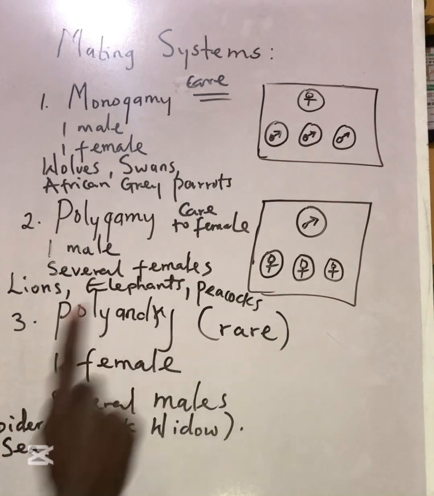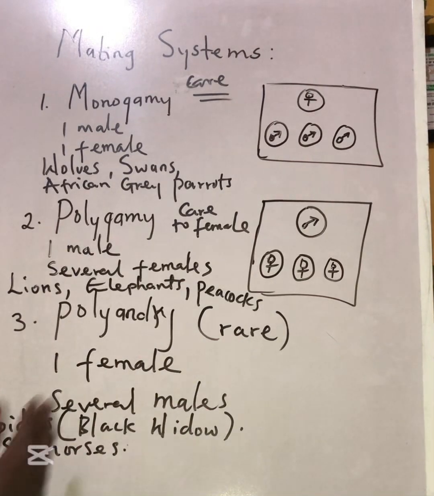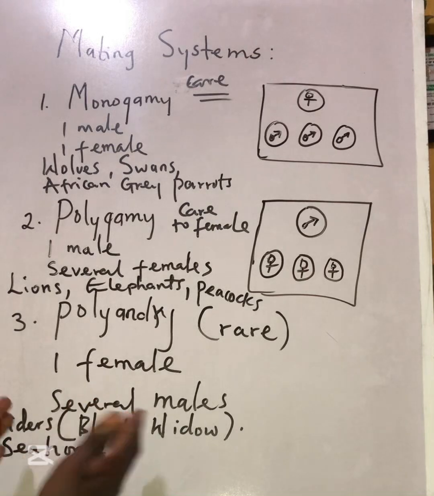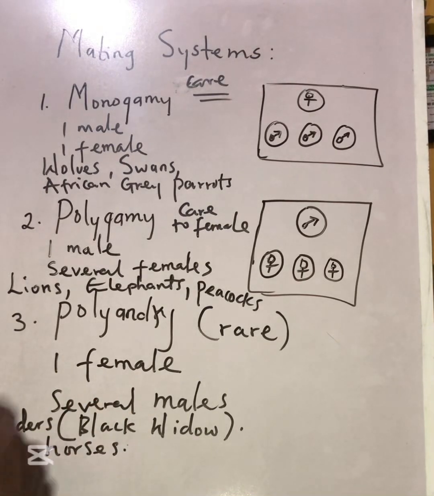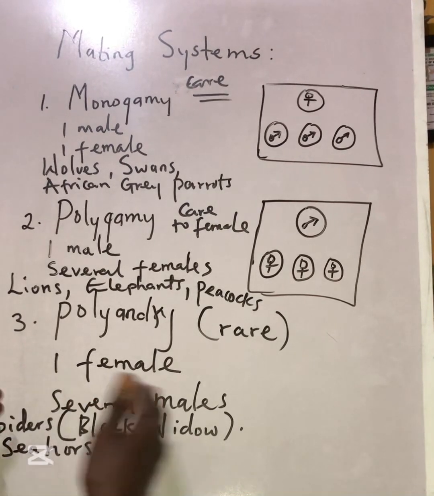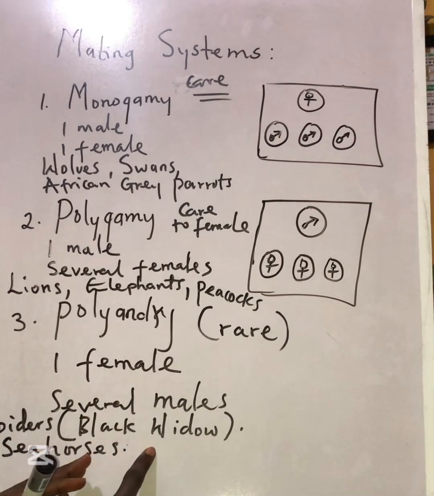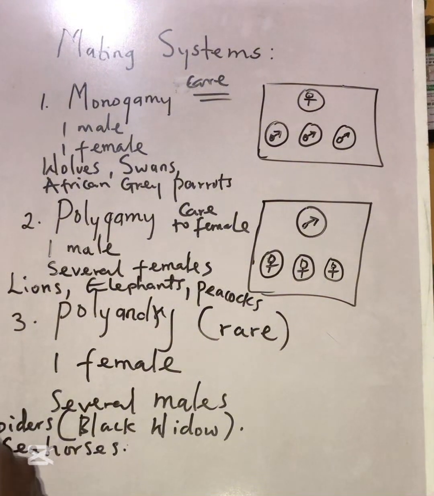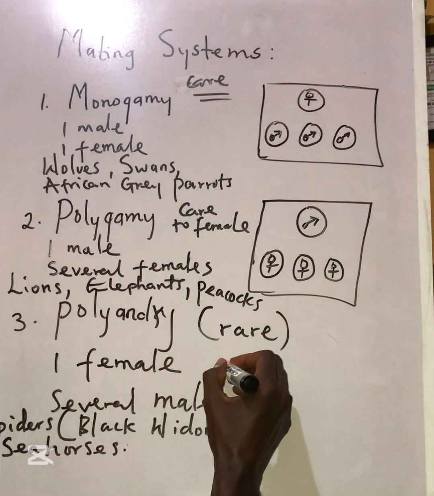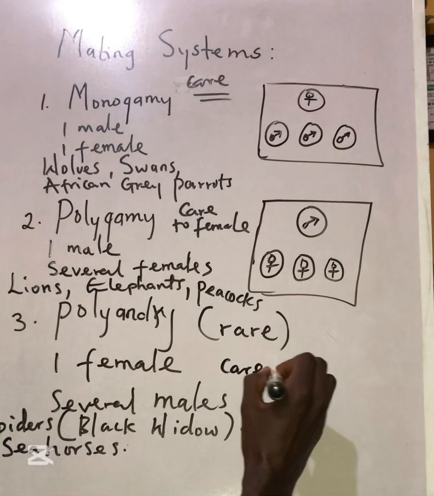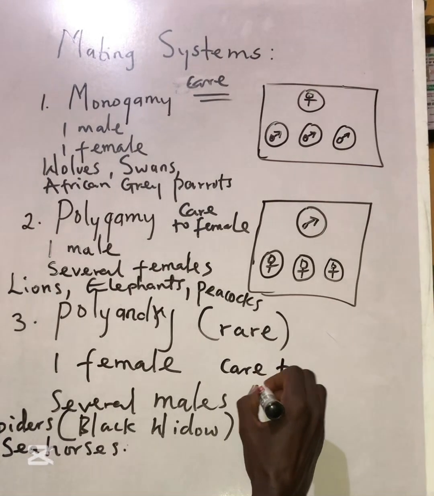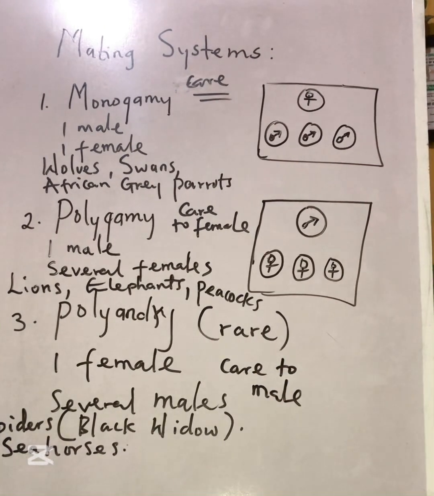And in polyandry, we can see there is little or no parental care, because here we just have one female and then several males. In most cases, the female donates the egg to the males, so the males would more likely have the responsibility of taking care of the young. So care is given by the male organism in most cases.